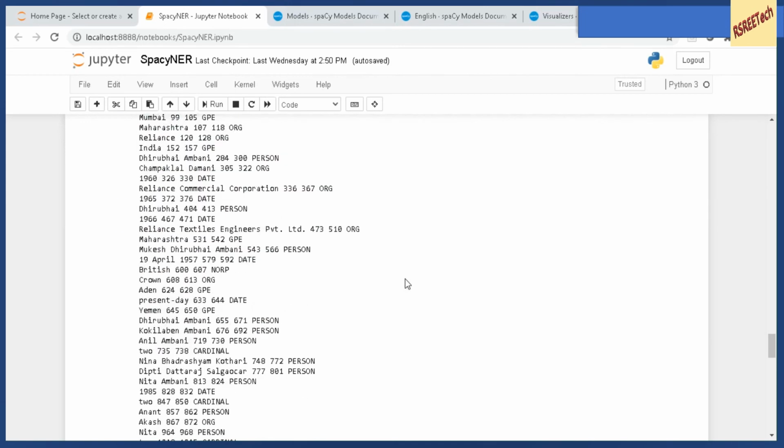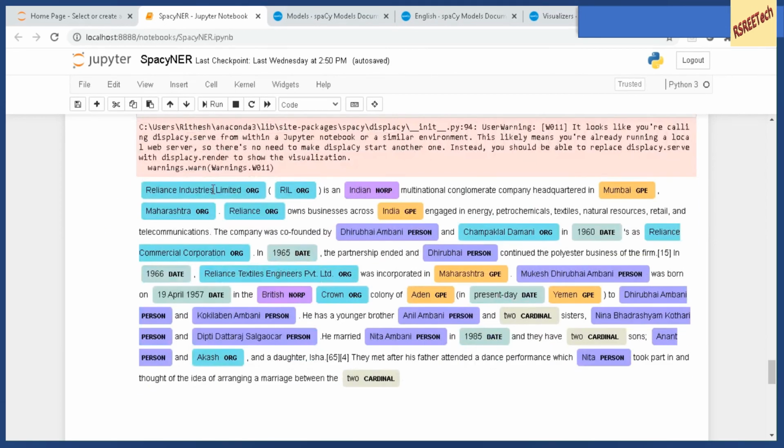So in this text, when I visualize, it has done a quite good job. For example, Mumbai is a geographical location, Maharashtra it says as an organization, whereas Maharashtra is a state, right? Now the rest of the names are all identified quite well, even though these are Indian names. But if you look over here, the daughter's name is Isha and it is not actually recognized as a person. It is not recognizing this name as a person.